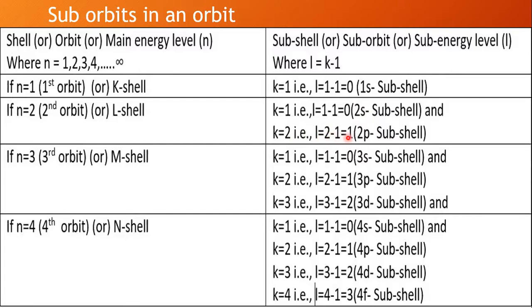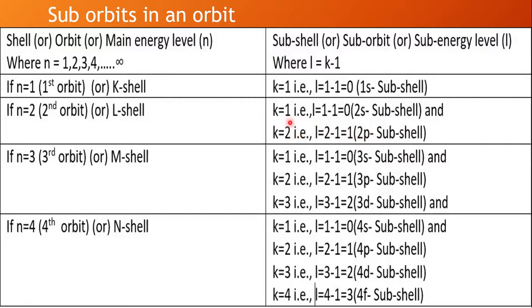Whenever L value becomes 1, that subshell is designated by letter P. As P is present in the second orbit, it is called 2p subshell. So in the second orbit, in this L shell, how many suborbits are there? 2s, one type is there, 2p, one type is there. That means one is elliptical and one is circular.